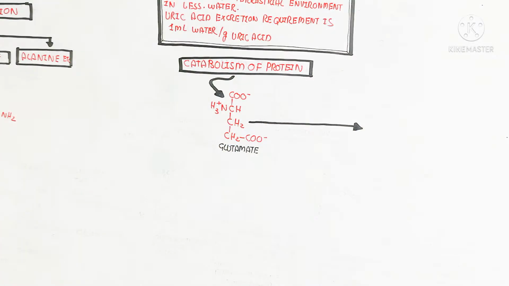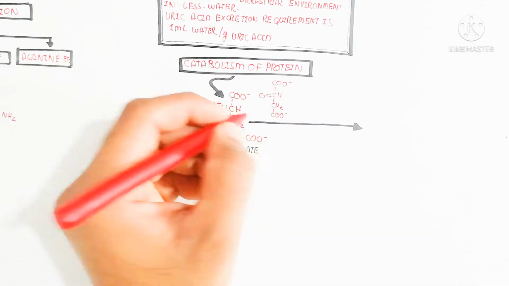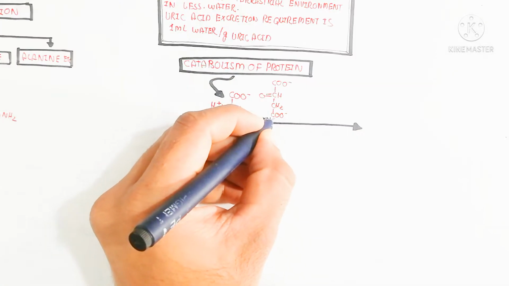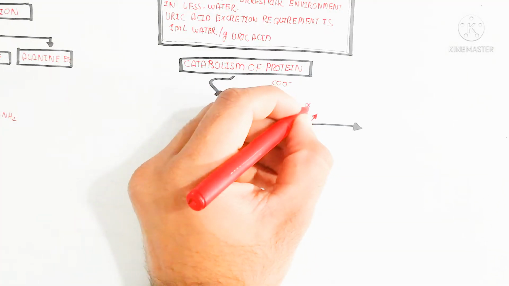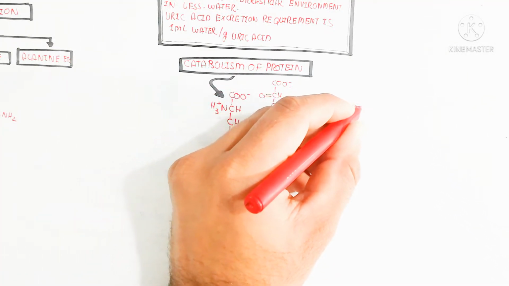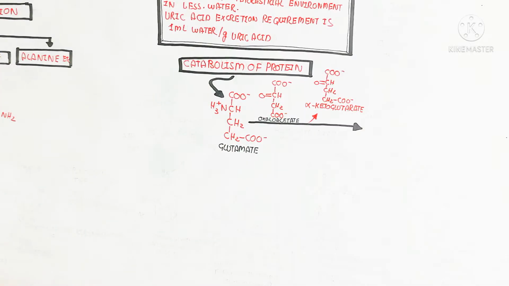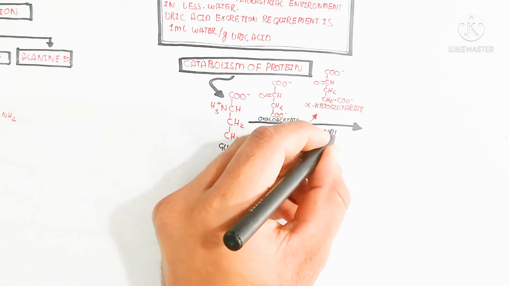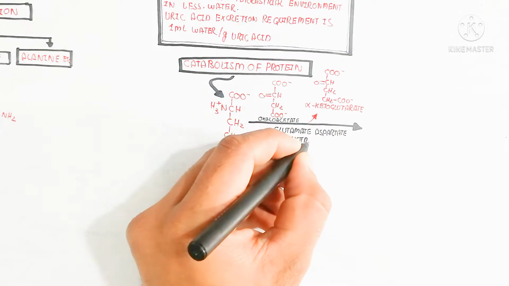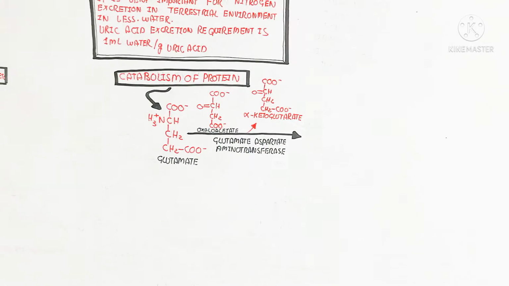In the presence of the enzyme glutamate aspartate aminotransferase, the amino group is transferred from the glutamate to the oxaloacetate. So glutamate converts into aspartate, and oxaloacetate converts into alpha ketoglutarate, which occurs in the Krebs cycle, and this is the catabolism of protein.